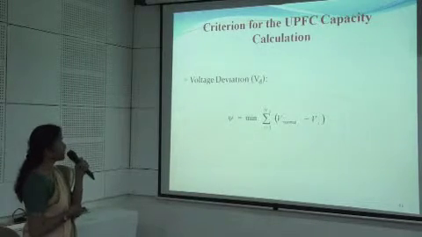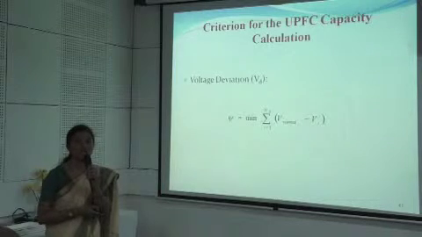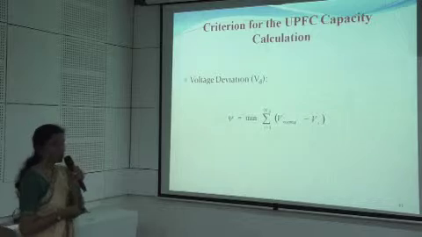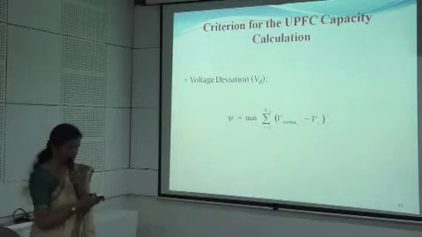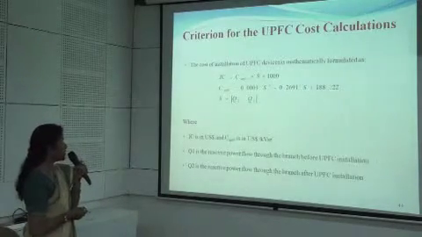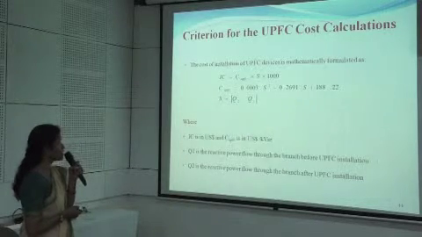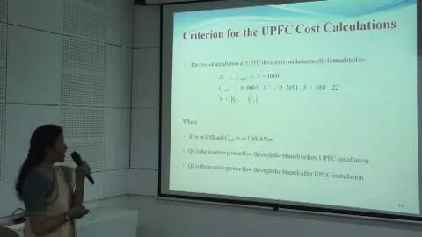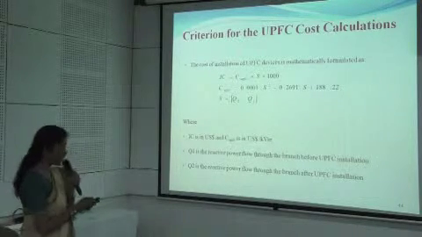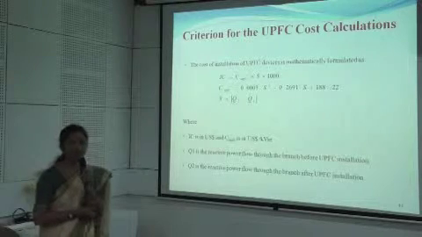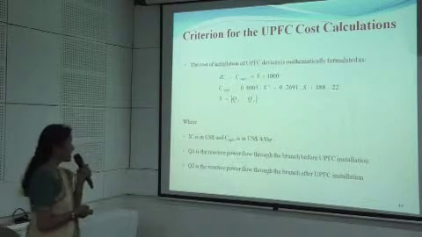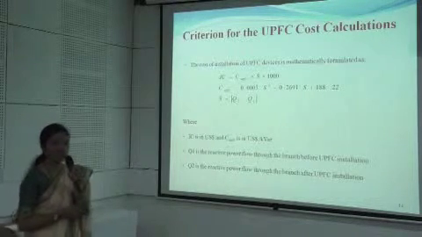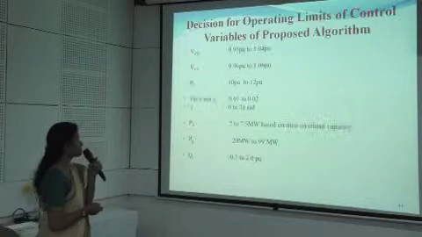Second one is the criteria for the capacity calculation. So for the capacity calculation, I have considered the voltage deviation, which has been given as a difference of the V during the normal operation and V at the loaded condition. Third one is using this formula for the cost. The cost of the installation of this UPFC has been found out using this formula, where S is a variable that has been found out as a difference of the reactive power flowing through the branch before the installation of the UPFC and after the installation of the UPFC.